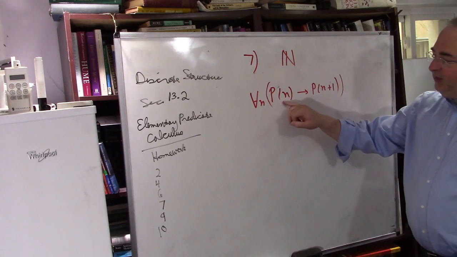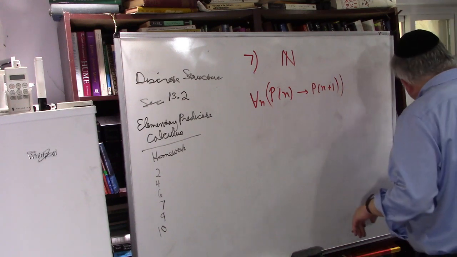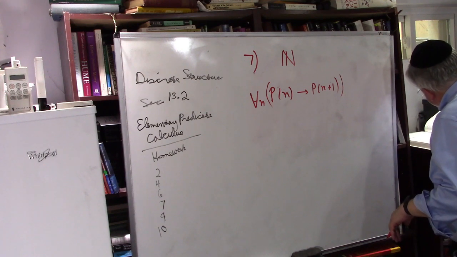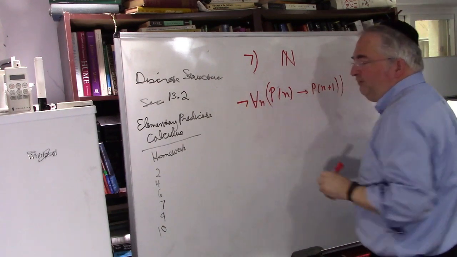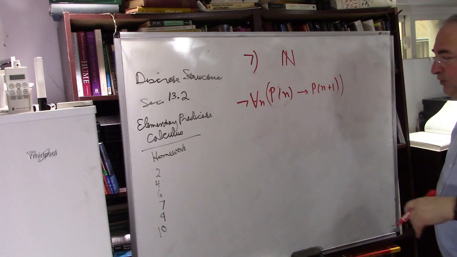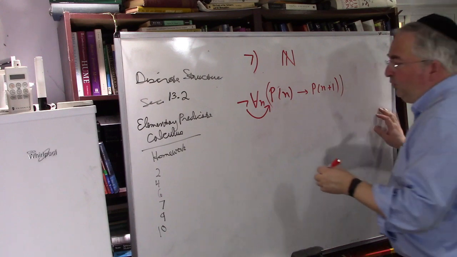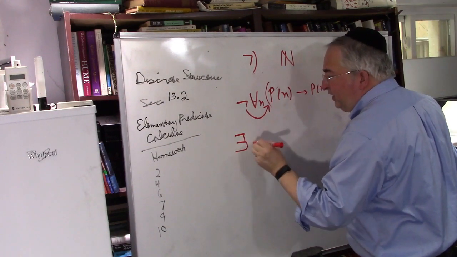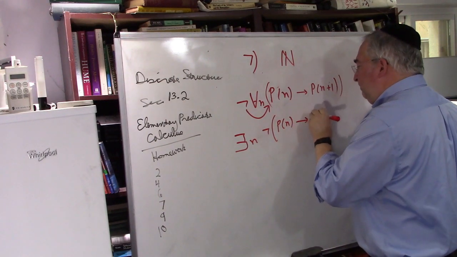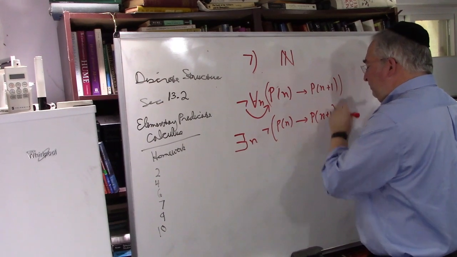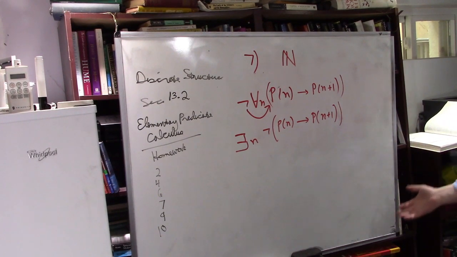So what does this say? If the nth one is true, then the nth plus 1 is also true, whatever p stands for. Okay, but listen to what they want. Write the negation without using the quantifier. So they want you to take this statement, write the negation of it, but this has a quantifier, the universal quantifier. So what they want is like this. Bring that across. So that becomes, there exists an n such that it's false that p of n implies p of n plus 1. Now technically we're finished with the problem. That's it. We don't have the universal quantifier.